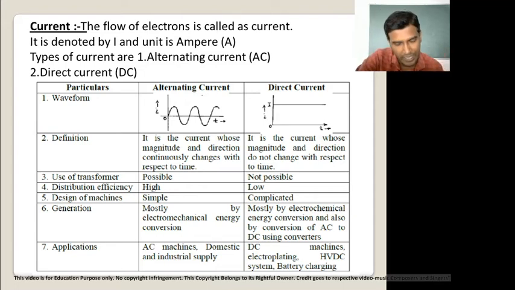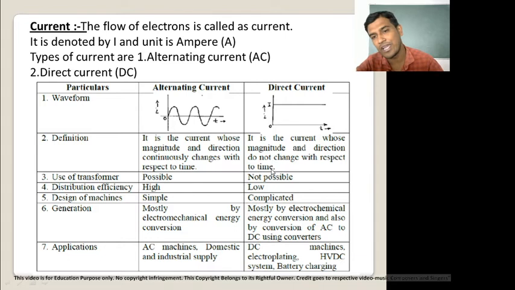Now, we can revise. Alternating current is the current whose magnitude and direction it changes with respect to change in time. It's called as alternating current. And direct current is the current whose magnitude and direction does not changes with respect to time. It's called as a direct current. That means basically alternating current is depends upon the time, and direct current is does not depends upon the time. Now in alternating current we can use a transformer.